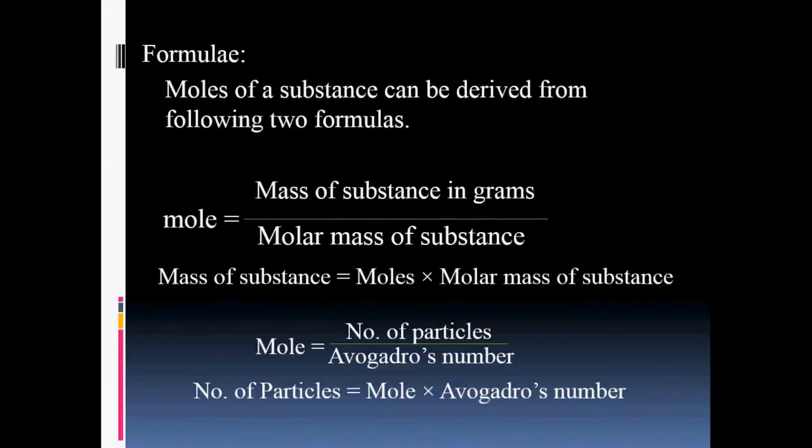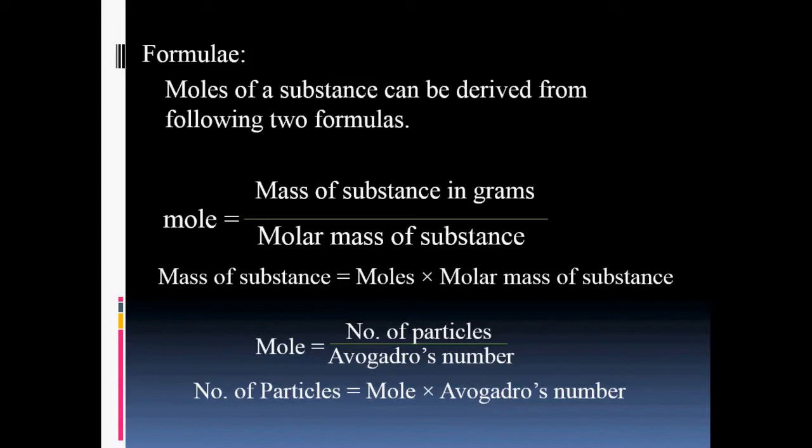Come toward the formula. So the mole of a substance can be derived from the following two formulas. The first one: mole is equal to mass of a substance in gram divided by molar mass of the substance. From this formula, the mass of a substance can also be calculated as mass of a substance is equal to moles into molar mass of the substance.